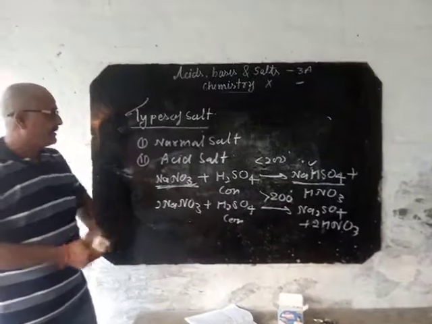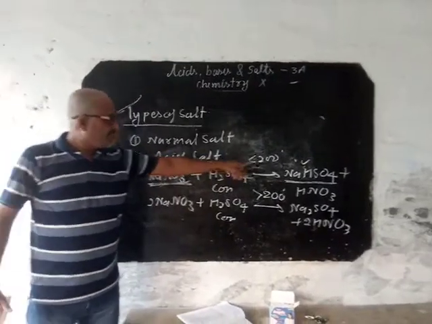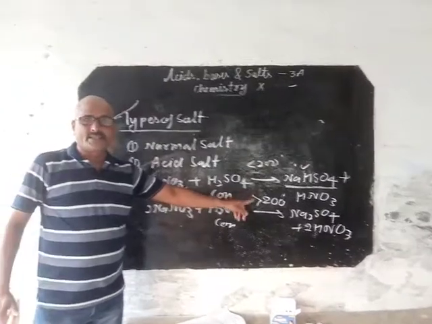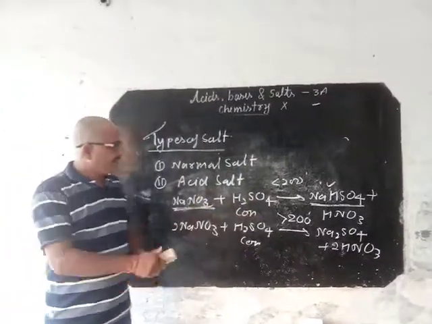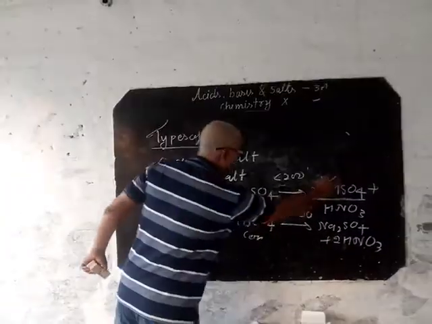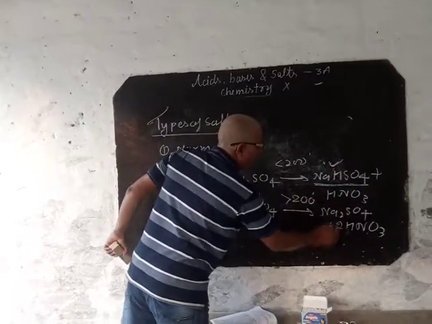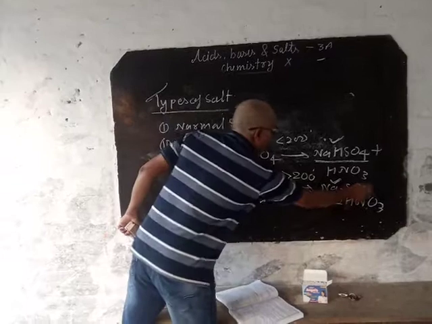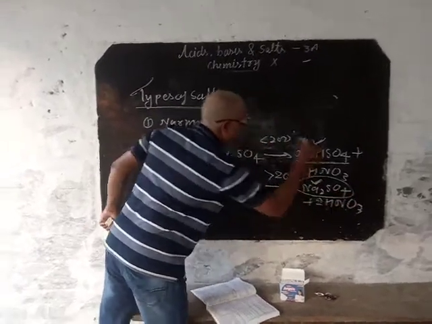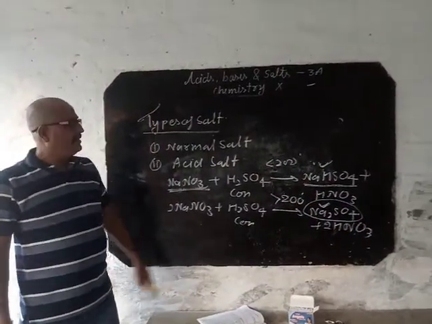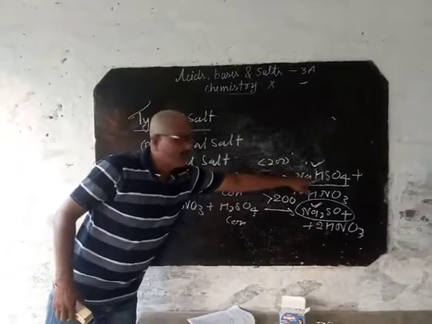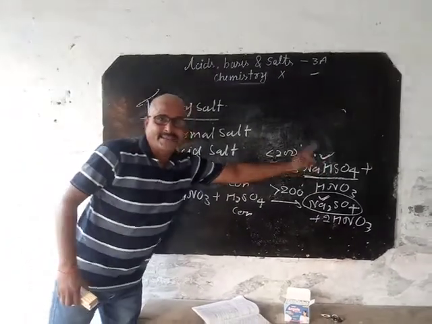Only I have changed the condition. Here the temperature is less than 200 degrees Celsius, and here it is more than 200 degrees Celsius. In this condition, it gives acid salt, and here it gives normal salt. The salt formed by complete replacement of the hydrogen ion is known as normal salt. Partial replacement of the hydrogen ion is called acidic salt.